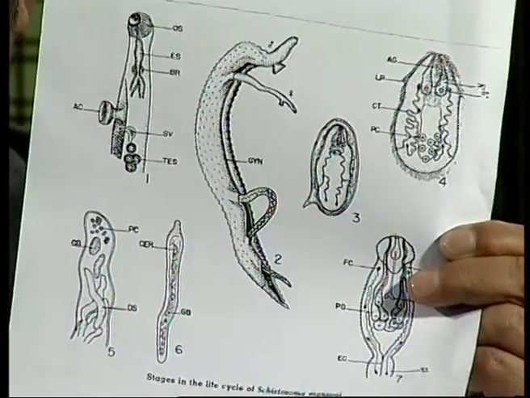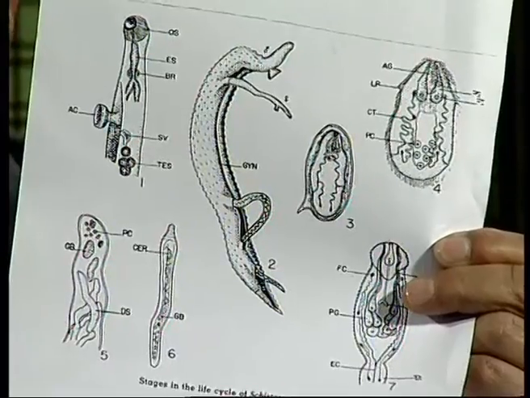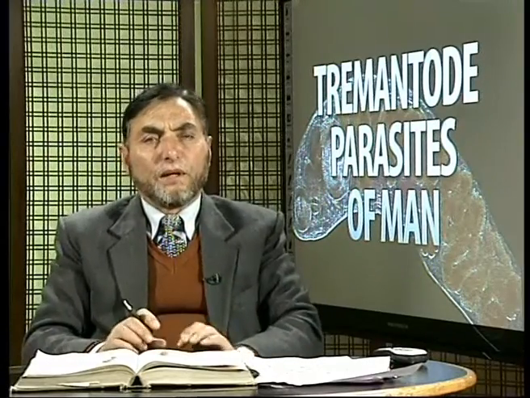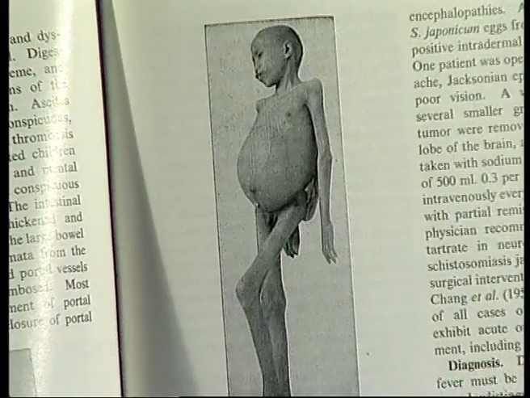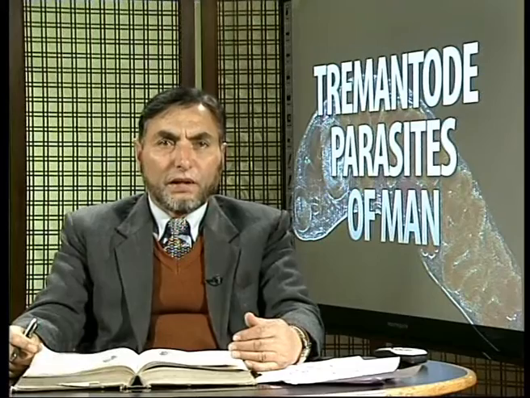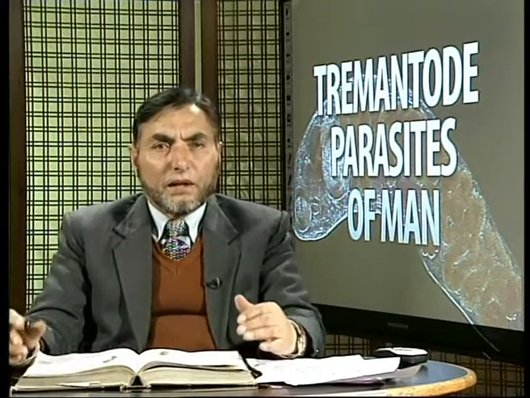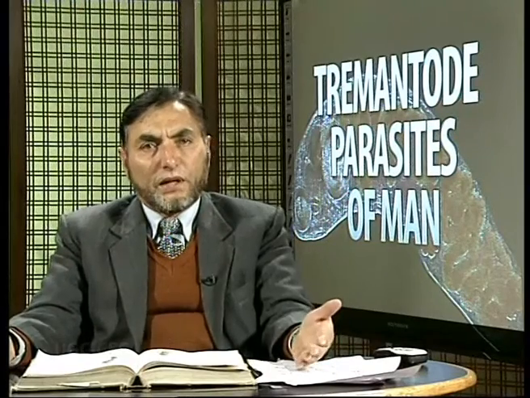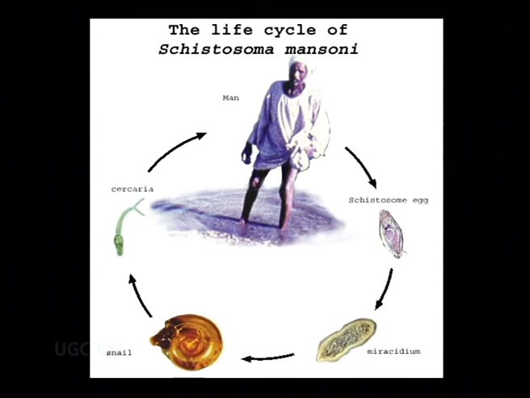These eggs, when produced, form small pockets there, and in these pockets you will find these eggs in larger numbers. By their presence, man suffers from inflammation of the tissues surrounding them and develops a large pouch-like belly, because they are large inside. So this is another type, Schistosoma mansoni.